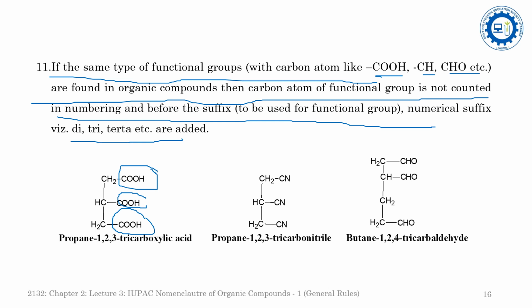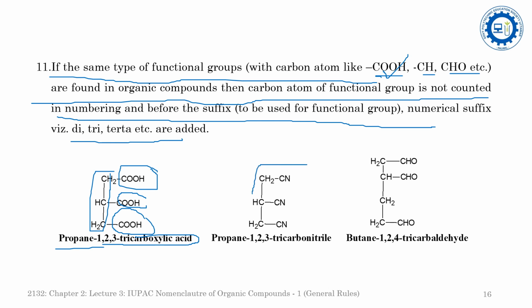If we apply the longest chain rule, we will consider this as propane as the root word, and propane 1,2,3-tricarboxylic acid, since the same functionality is present in that compound 2 or 3 times on adjacent carbon atoms.